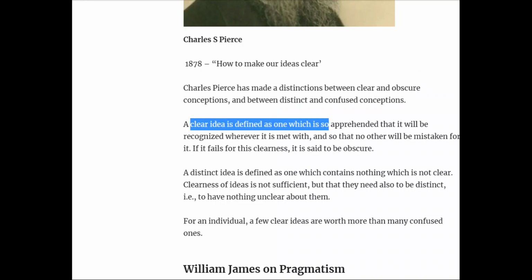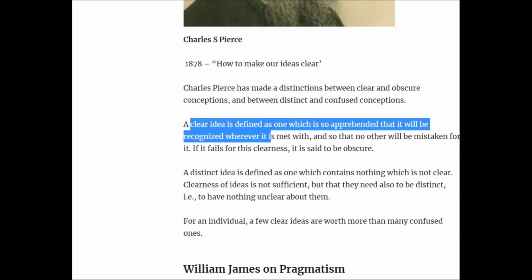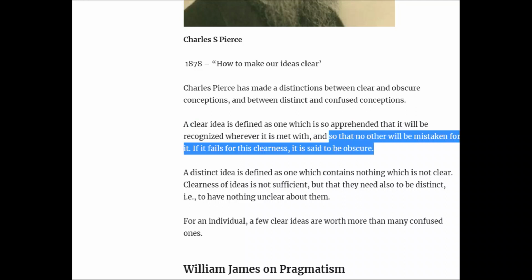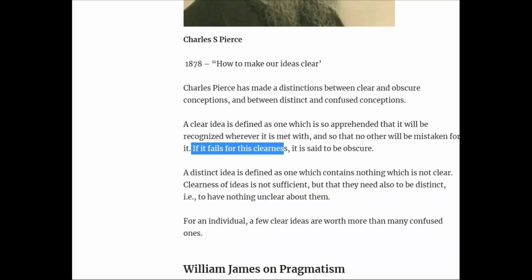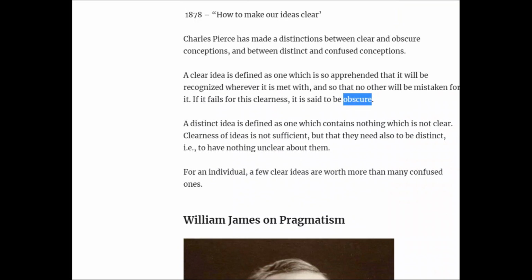A clear idea is something which is so apprehended that it will be recognized wherever it is met with, and so that no other will be mistaken for it. For example, if I see a red object which is for eating as an apple, then others will also see that object as an apple. And if that thing fails for this clearness, then it is called obscure.